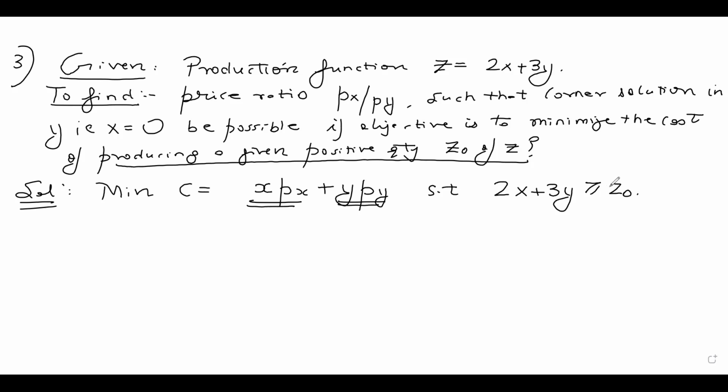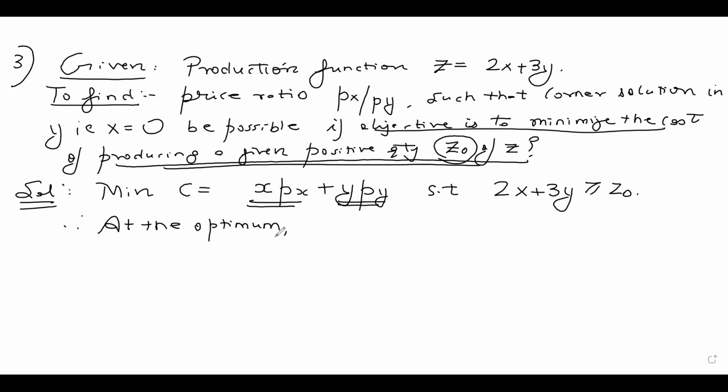Now, guys, at the optimum, what we are producing should exactly be equal to z naught, because the objective is to minimize the cost of producing a given positive quantity z naught of z. So I can write, therefore, at the optimum, whatever we are producing should exactly be equal to the positive quantity z naught, so as to minimize the cost.